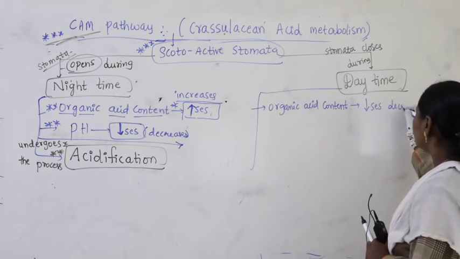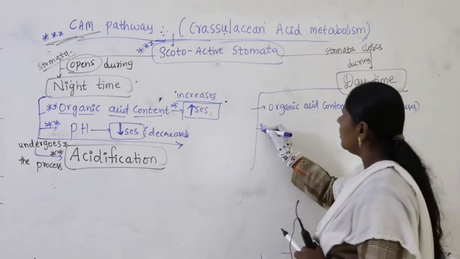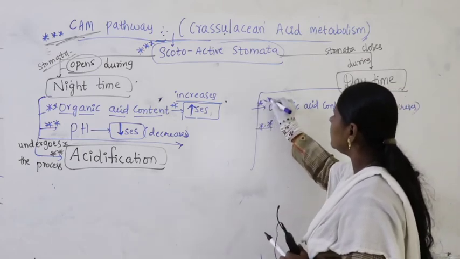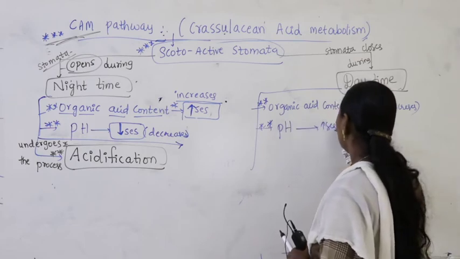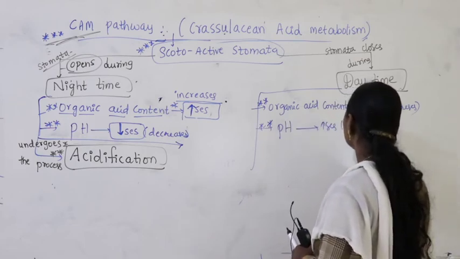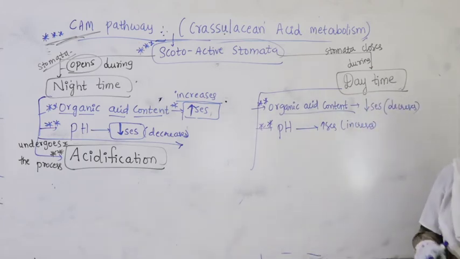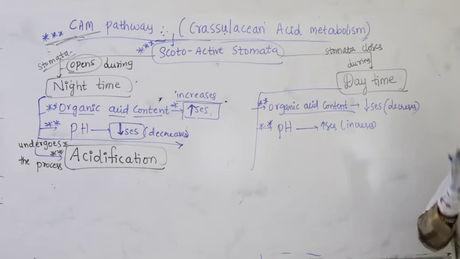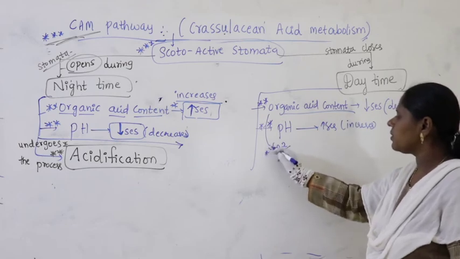As a result, pH increases. As pH increases, these organic acids completely undergo degradation. They get broken down and release a sufficient amount of carbon dioxide.